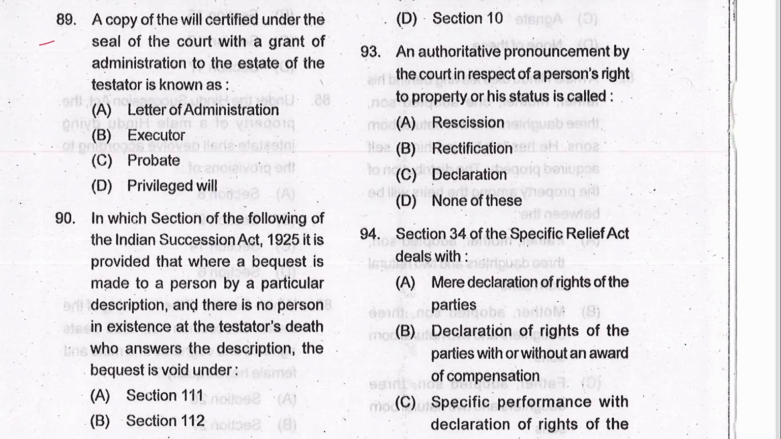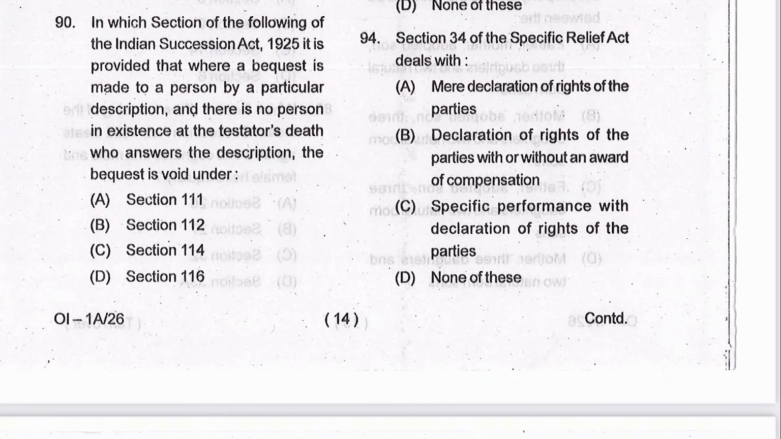Next 89. A copy of a will certified under the seal of court and a grant of administration to the estate of the testator is known as a probate. C is the answer. And where is probate mentioned? Section 2F of the Indian Succession Act. Next 90. In which section of the Indian Succession Act is it provided that where a bequest is made to a person by particular description and there is no person in existence at the testator's death who answers the description, the bequest is void? Under section 112. B is the answer.